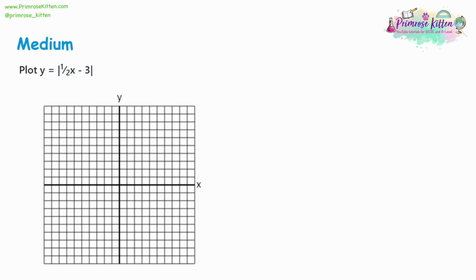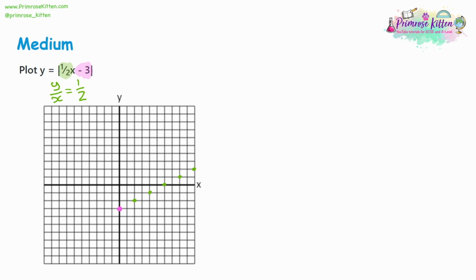So let's have a look at another example. So again, first thing to do is plot the normal line. Ignore the modulus. Our y-intercept is at -3, so let's draw that on. And our gradient, it's a half x. And a bit more detail about gradients. Gradients are the change in y over the change in x. So if it's a half, that means your y movement's going to be 1 and your x movement is going to be 2. So if I do a move of 2 on the x-axis, it'll be a move of 1 on the y-axis. And we'll get this kind of pattern like this.